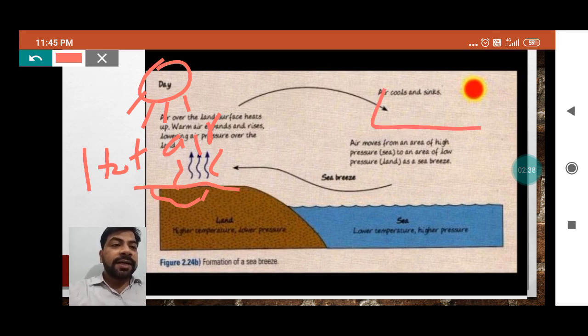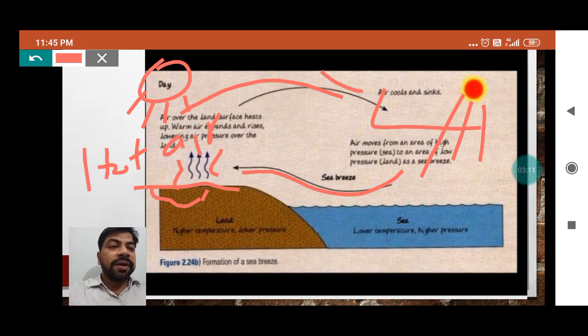At daytime, if we compare the land surface to the water surface, water takes a long period of time to heat up. When the sun rays fall onto the water body, it takes time to become hot. So in the daytime, sea to land breezes blow, and at night, land to sea breezes blow. How does wind blow?